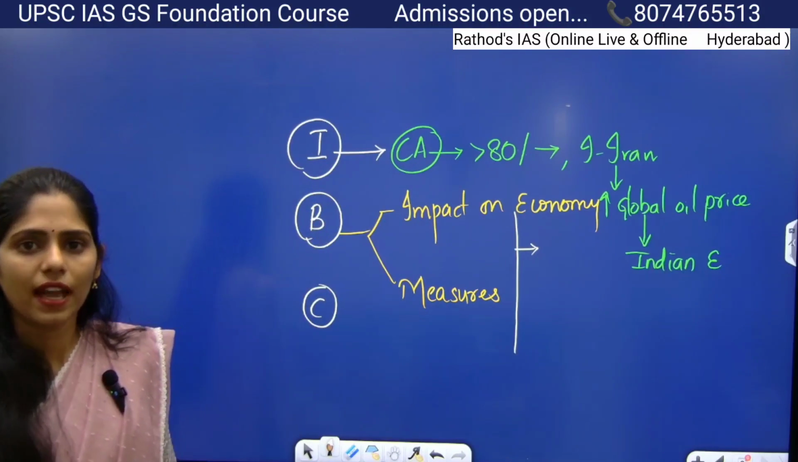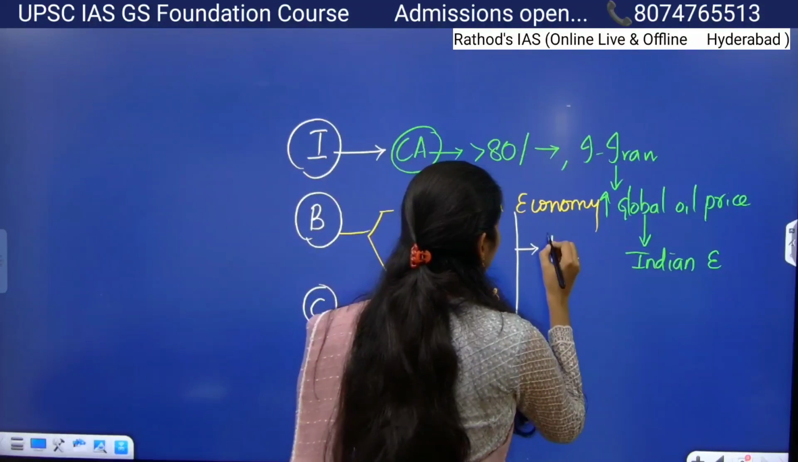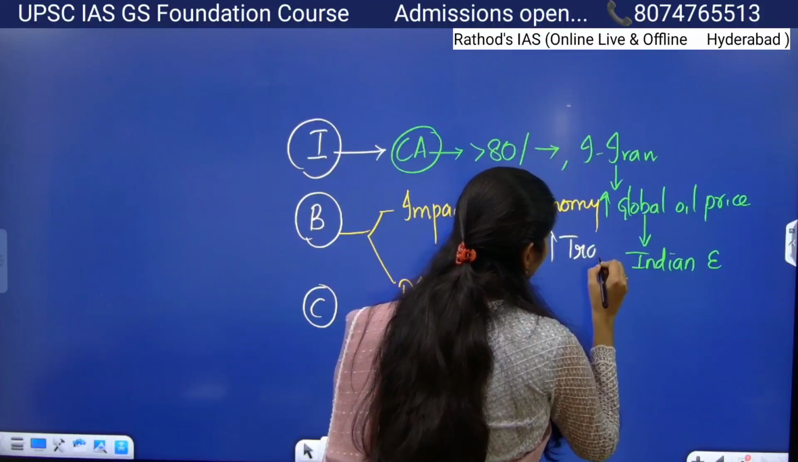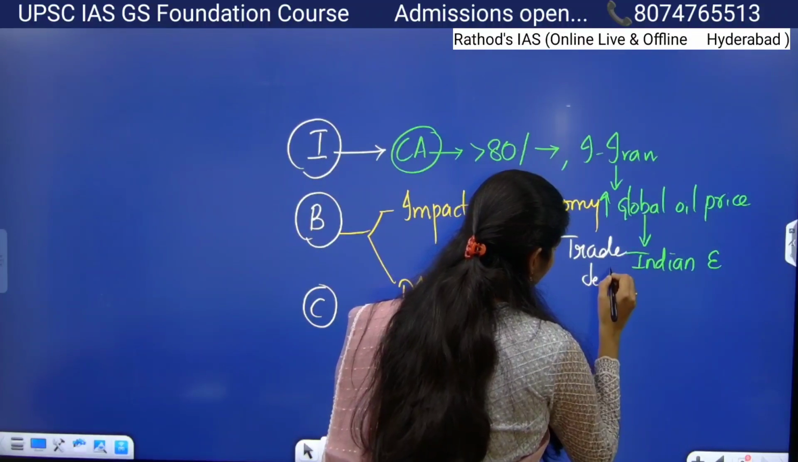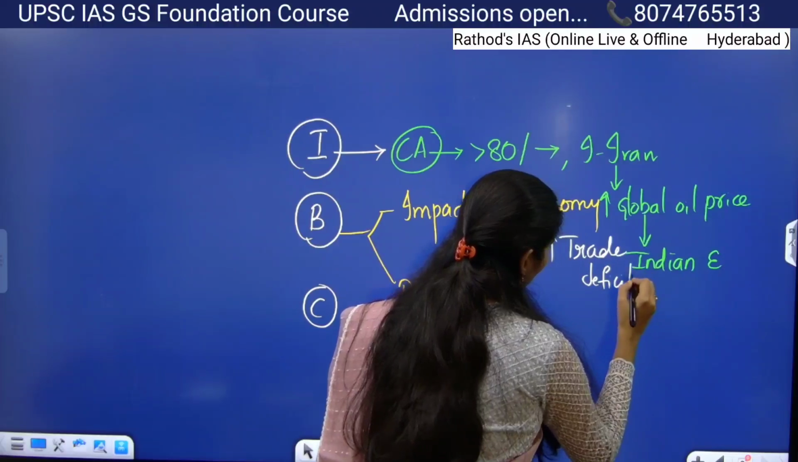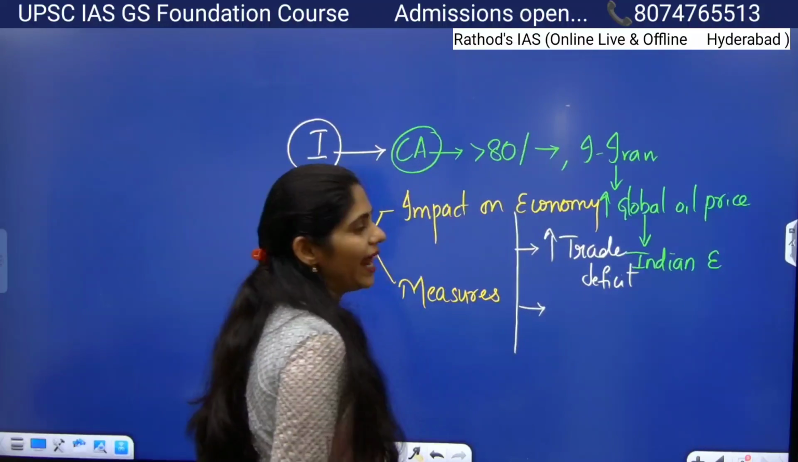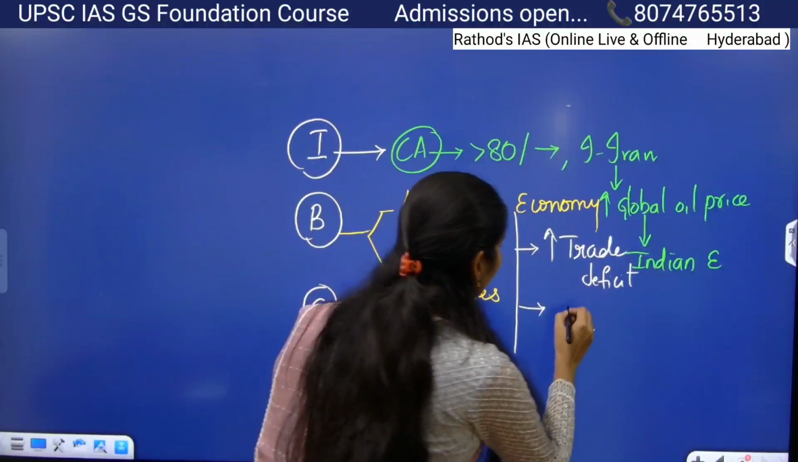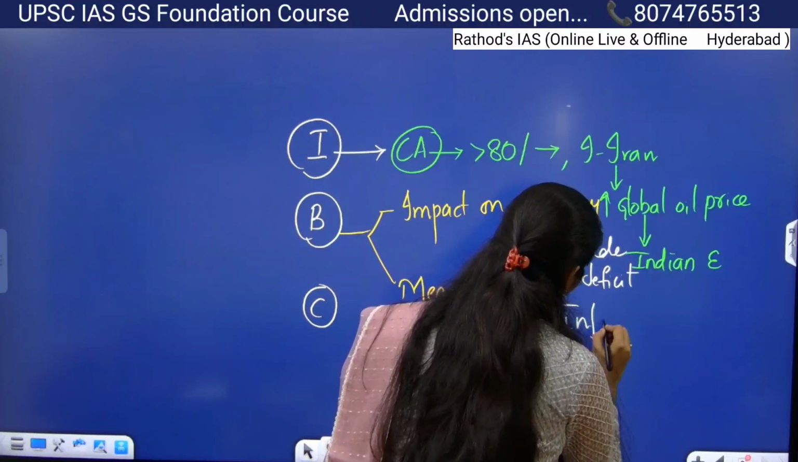So first one, what happens? There will be an increase in oil prices, that will lead to an increase in trade deficit. So whenever there is an increase in oil prices, what happens? Overall goods and service prices will also be high. That will lead to inflation.